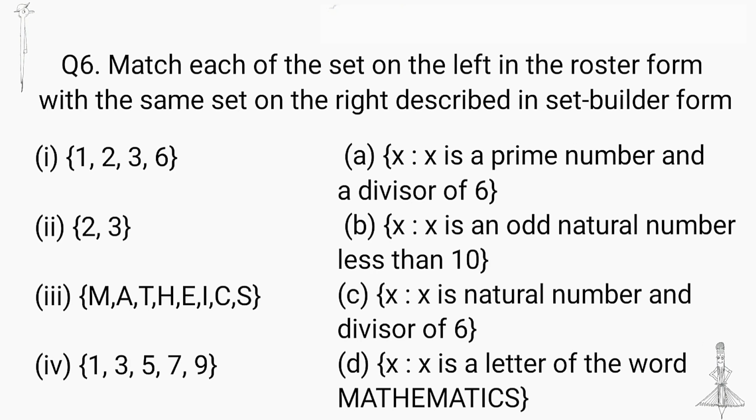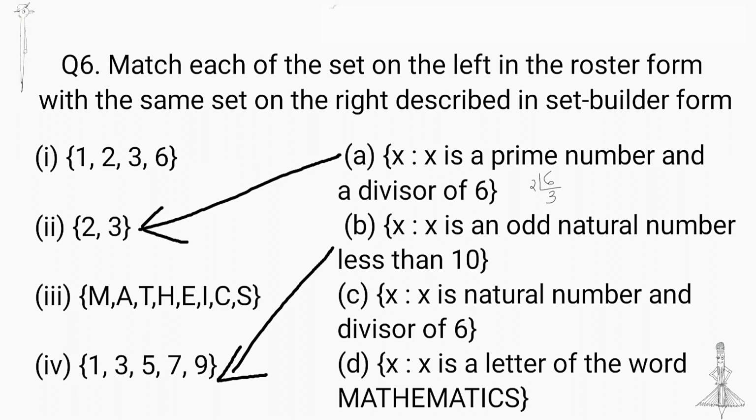Next question: match the following. I take the right side. First, x such that x is a prime number and a divisor of 6. It matches the second question because 2 and 3 are prime numbers and divisors of 6. Then I take the second option B: x is an odd natural number less than 10. It matches the fourth question because 1, 3, 5, 7, 9 are odd natural numbers and less than 10.